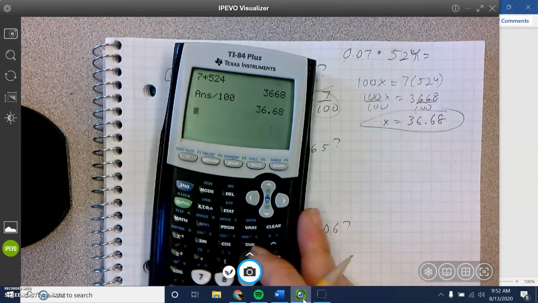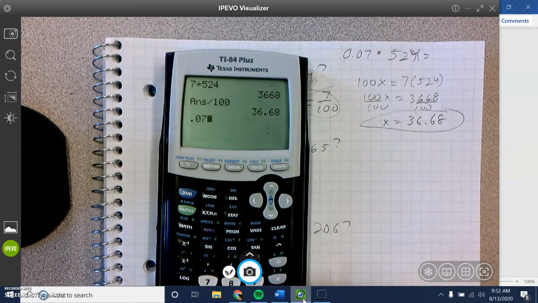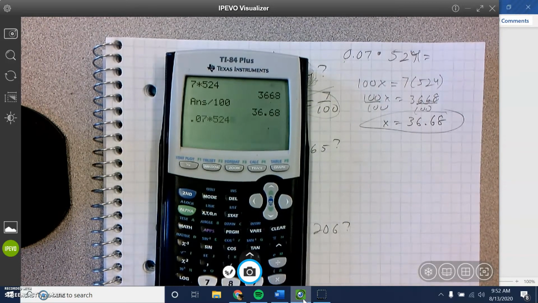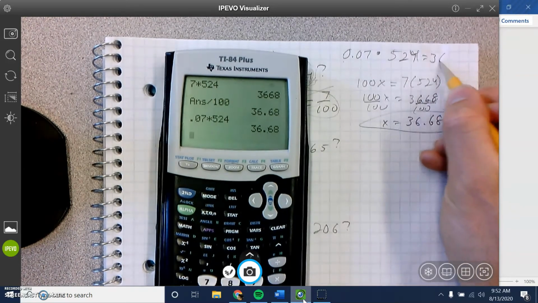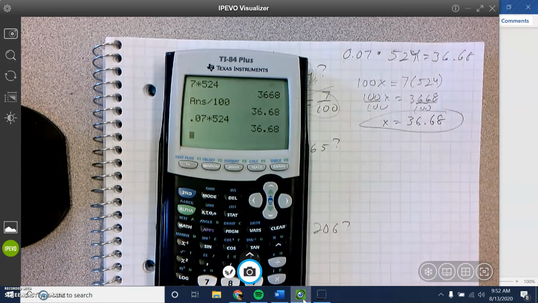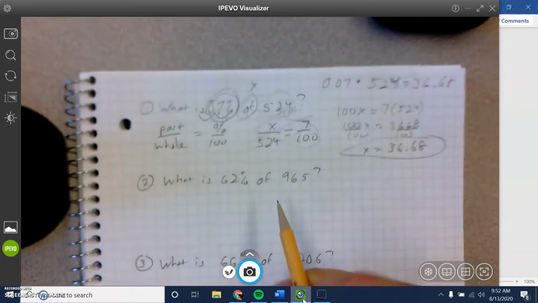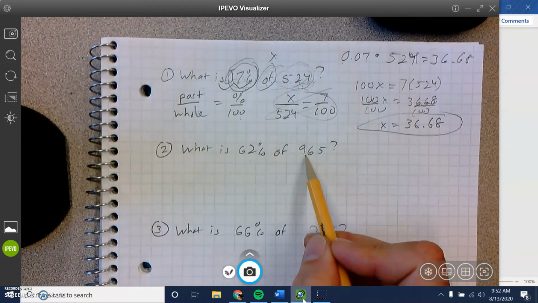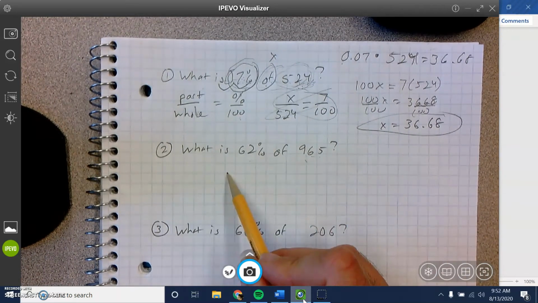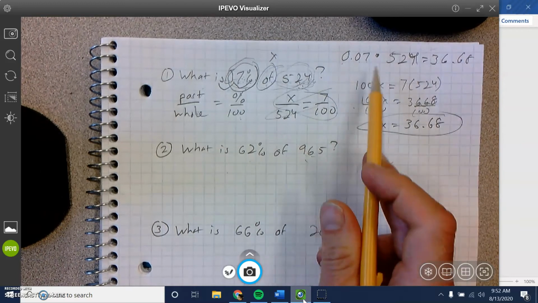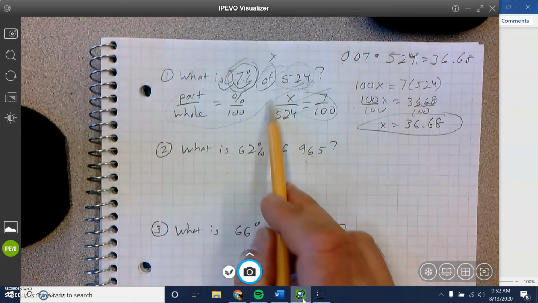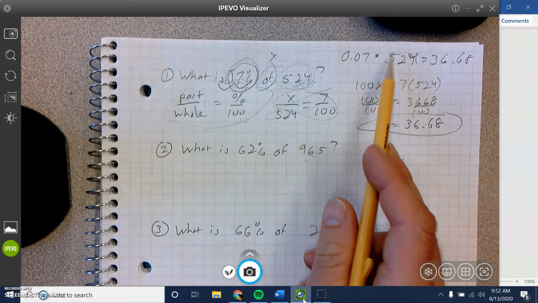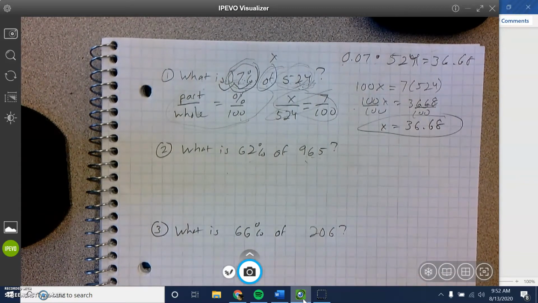So it's 0.07 times 524. Boop, got it. 36.68. So both ways are going to get you the right answer. Cool. Let's do one more. What's 62% of 965? Pause the video and see if you can get it both ways. See if you can do it fraction style, proportion style, in this style. Ready, set, go.